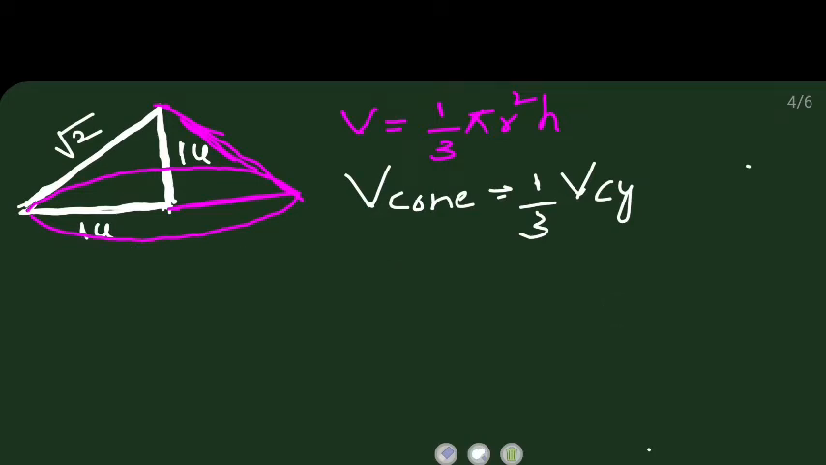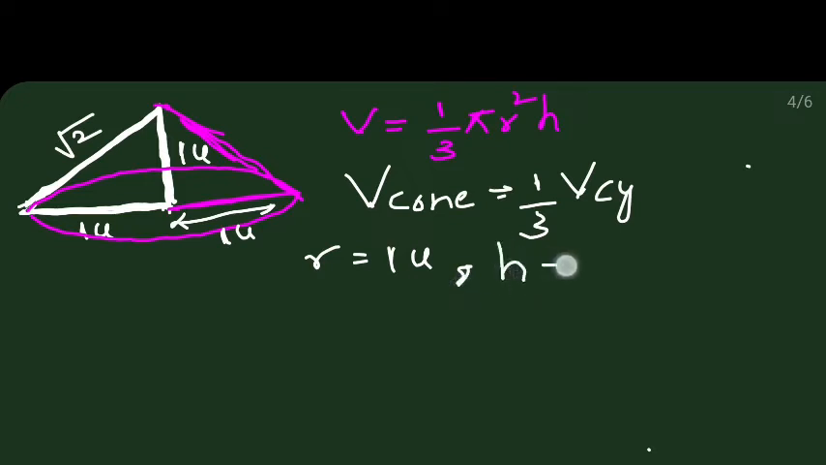Now I need to substitute the values to get the volume of the cone. What are all the values we need to have? We need to know the radius, and we need to know the height. What is the radius here? This radius is the same as this radius, that is 1 unit. So radius is equal to 1 unit. And what is the height? This is the height. This height is 1 unit.